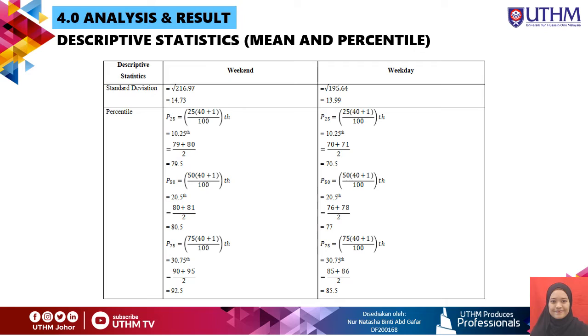For the standard deviation, we got 14.73 for the weekend and 13.99 for the weekday. For the percentiles on the weekend, for P25, we got 79.5. For P50, we got 80.5. And for P75, we got 92.5. And for the weekday, P25, we got 70.5. P50, we got 77. And for P75, we got 85.5.